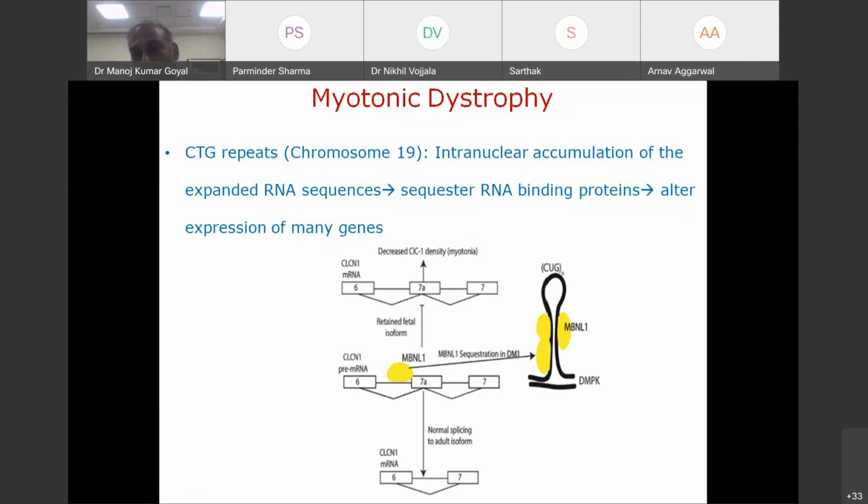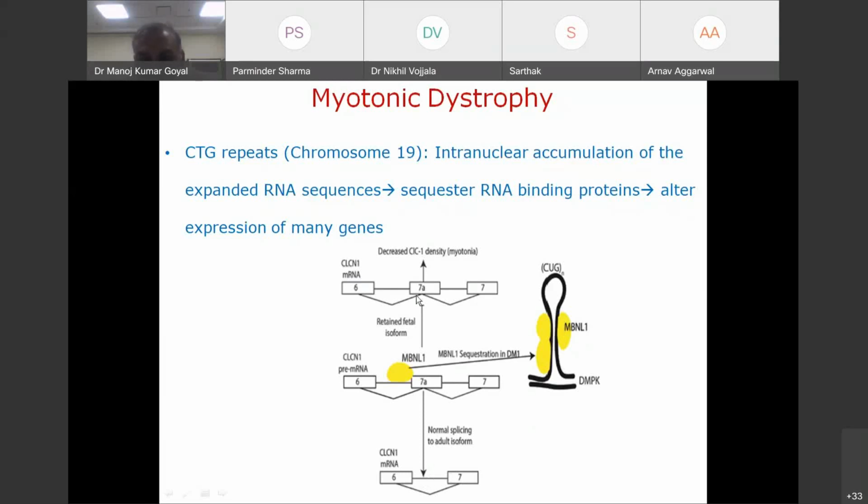This I was discussing in myotonic dystrophy. What happens? It's a trinucleotide repeat disorder. When the nucleotide repeats are more, the mRNA size is much larger. So what it does, it sequesters RNA binding protein. These RNA binding proteins are required for regulation of transcription, so they affect the function of many other genes also.